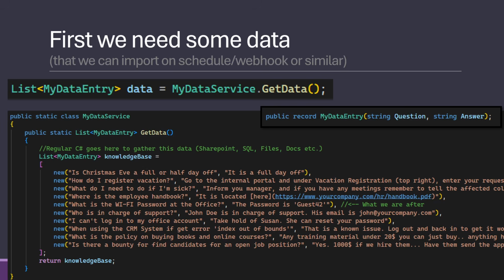So first we need some data. In my case, in the sample repo, I just made 10 Q&A sessions with a question and an answer about some internal knowledge information about a company, random stuff. And among them, one of them is what is the Wi-Fi password at the office. But all the other things have nothing to do with Wi-Fi passwords, and that's all about if we have the day off on Christmas and all kinds of things you could know that could be in an internal knowledge base. And there would be 1,000 of them perhaps in a big company.